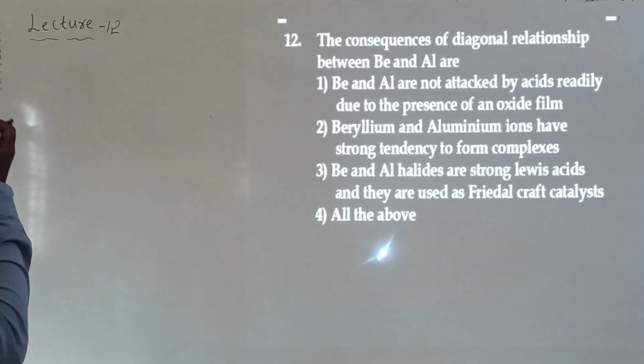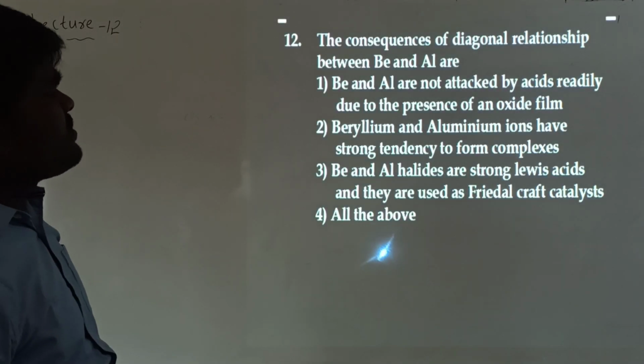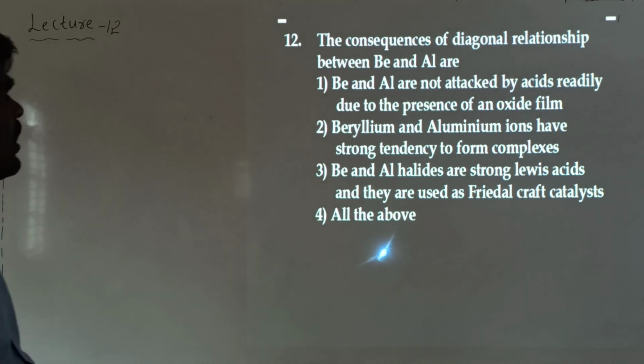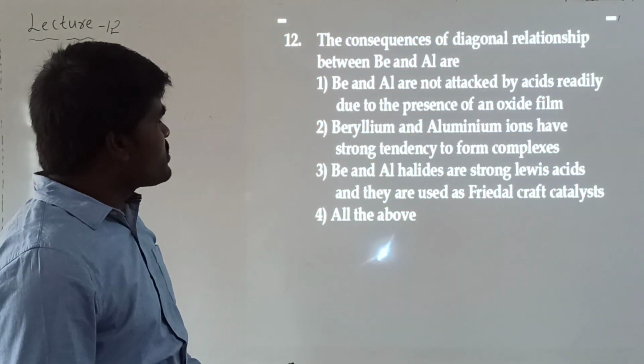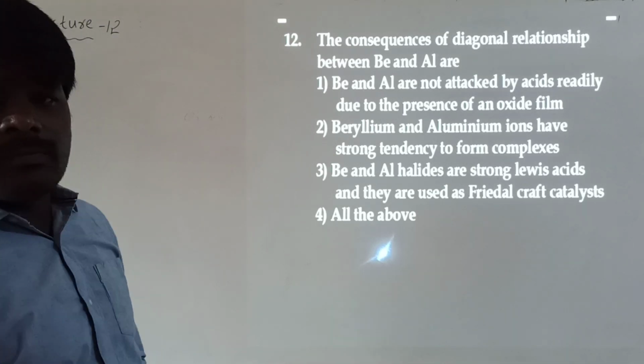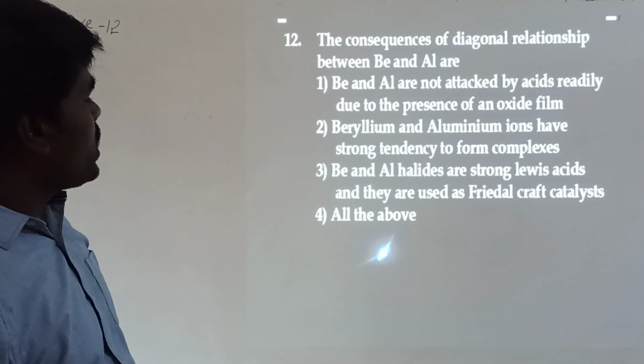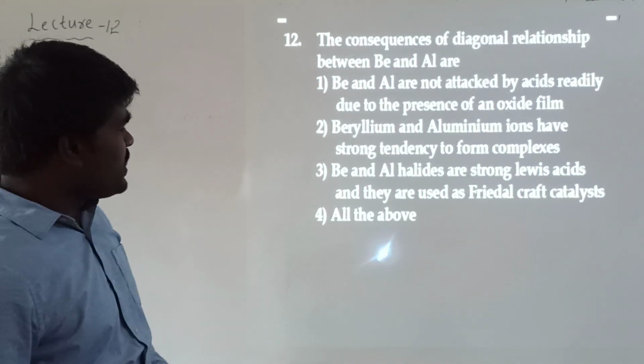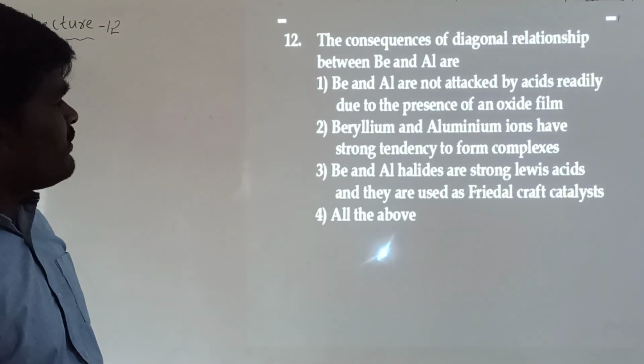Here comes our next question. The consequences of diagonal relationship between beryllium and aluminium are. We are asked the consequences of the diagonal relationship of beryllium and aluminium. Just go through the options. Beryllium and aluminium are not attacked by acids readily due to the presence of an oxide film.